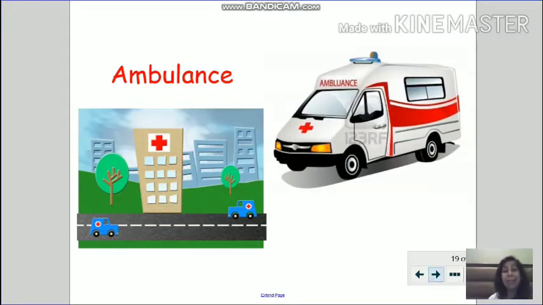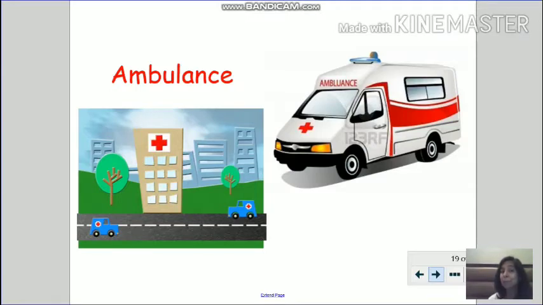Okay, now the next emergency vehicle. Can you think of any other transport or land transport that is used for emergency? I've shown you fire engine. I have shown you ambulance. There is one more which has a siren.